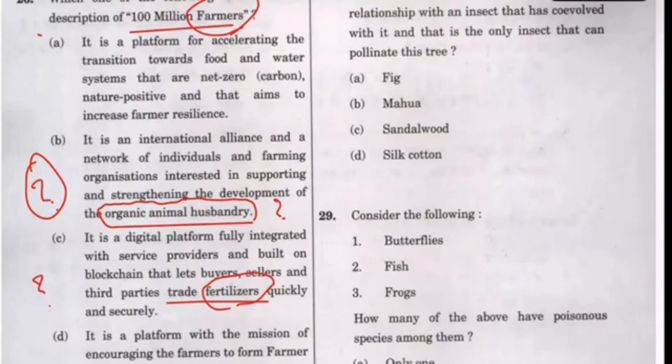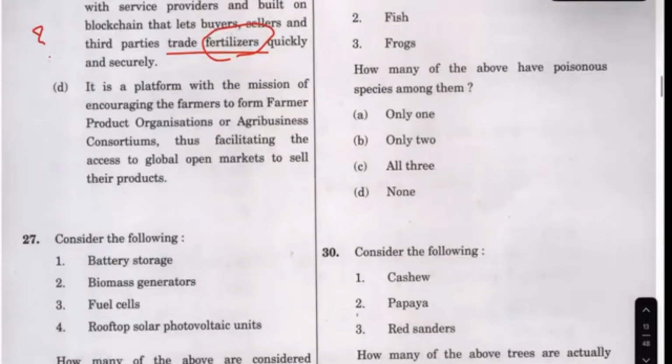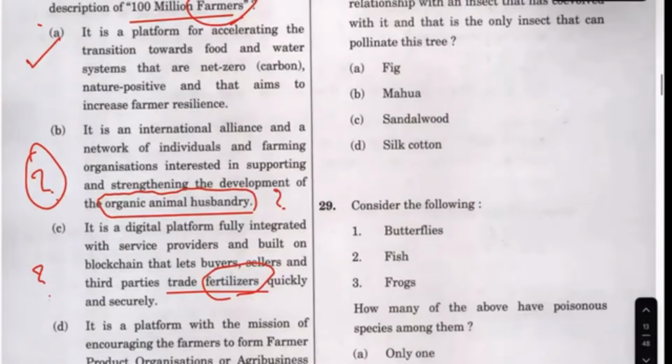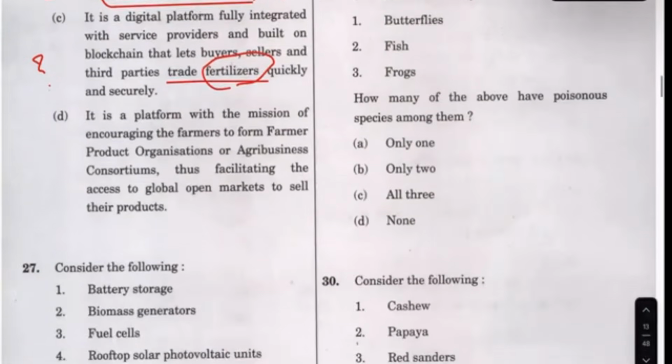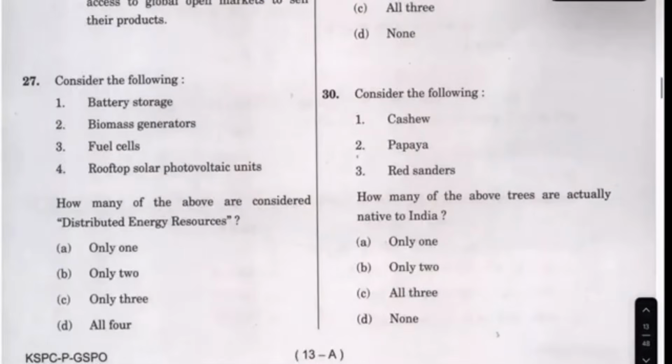So I do not know the answer, but they have given this as the answer. I will keep this question in my mind, but I won't attend it. Now come to question 27.